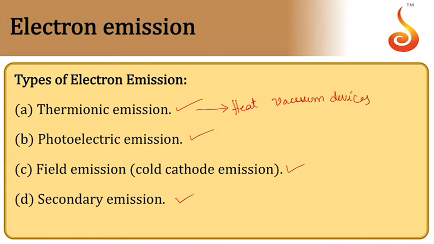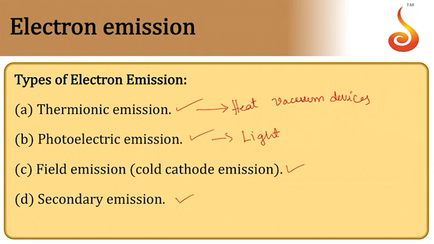Then photoelectric emission. Here the energy for the electron is supplied by means of light. So light energy is used to eject the electron from the metal surface. Then in case of field emission, a very high electric field is applied to the metal surface so that electrons are ripped off from the surface. This is used in spark plugs and so on.